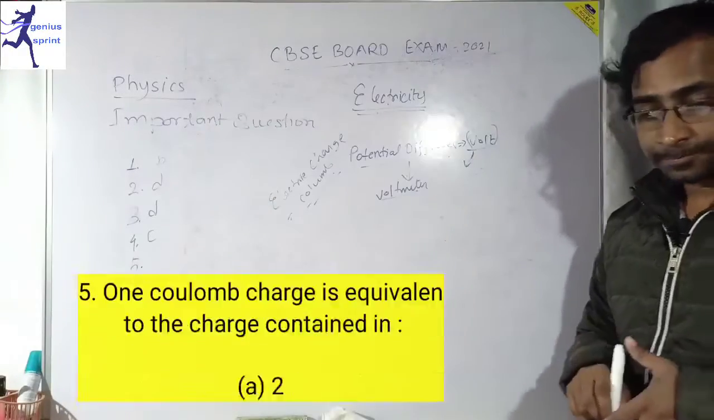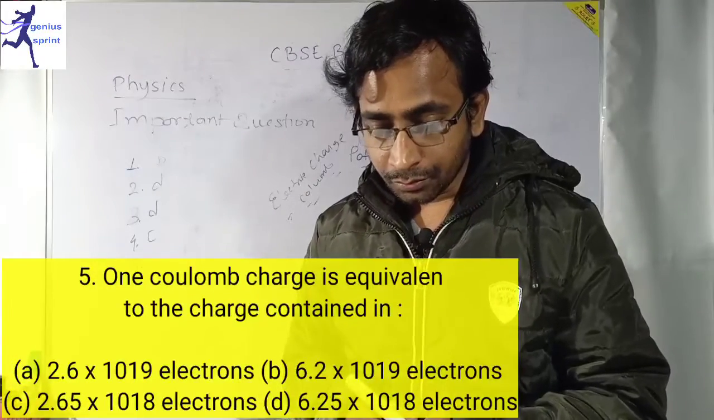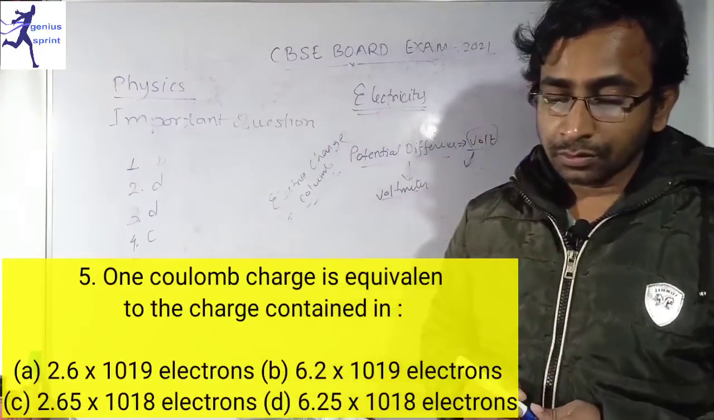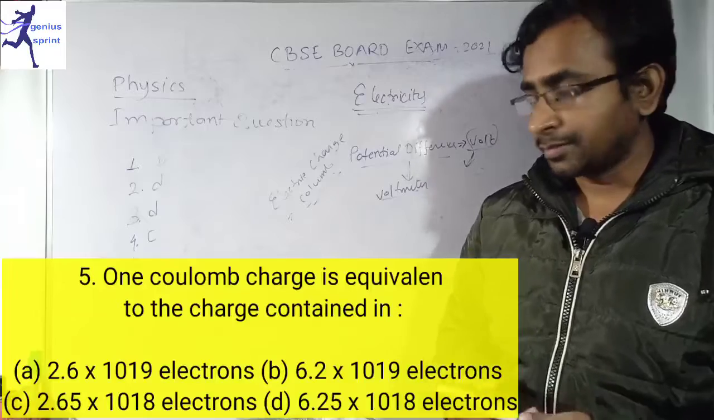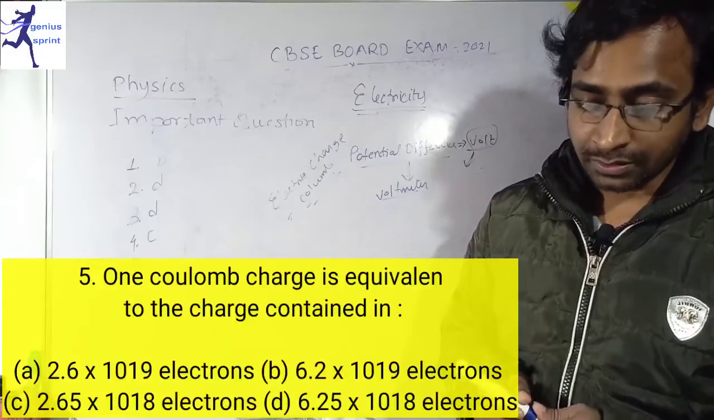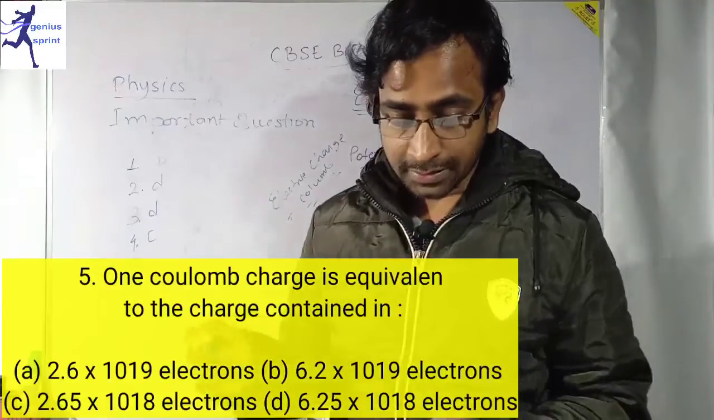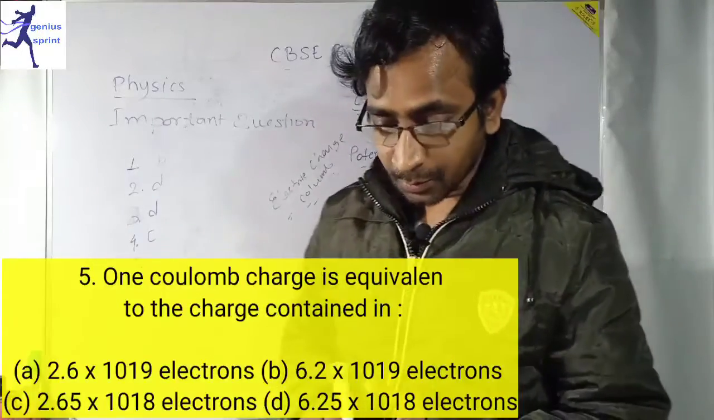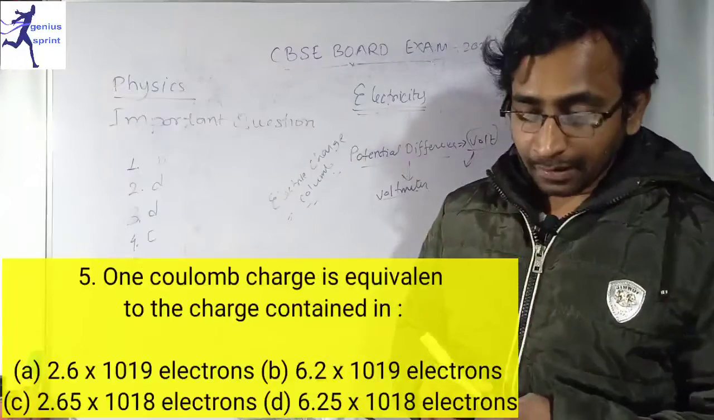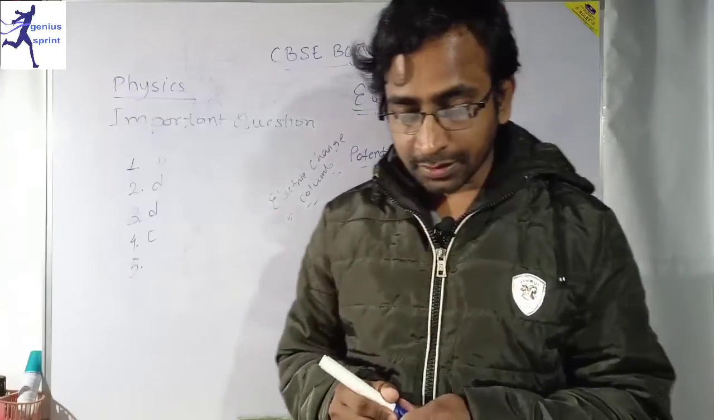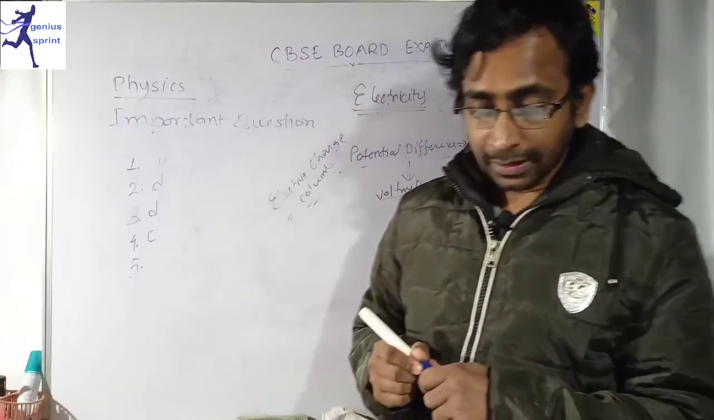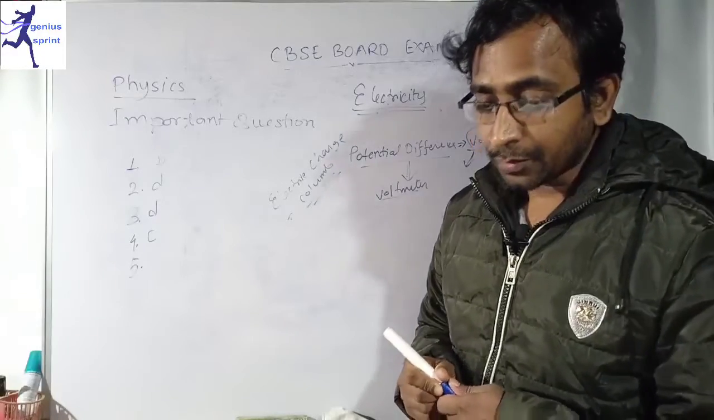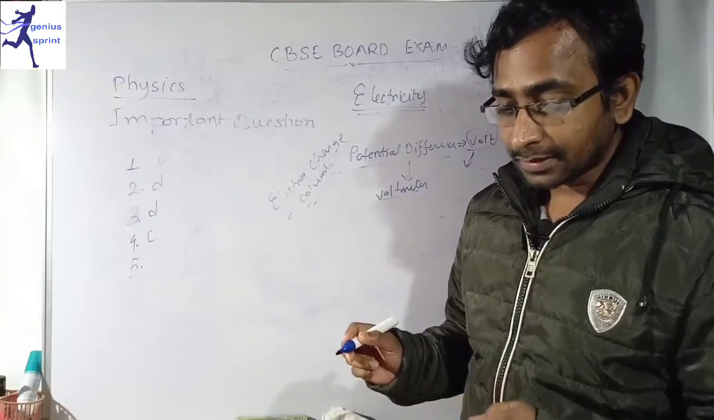Question number 5 says that 1 coulomb charge is equivalent to the charge contained in. That means 1 coulomb of charge is equal to what amount of charge? Option A says 2.6 into 10 to the power 19 electrons. Option B says 6.2 into 10 to the power 19 electrons. Option C is 6.26 into 10 to the power 18 electrons, and option D is 6.25 into 10 to the power 18 electrons. Yes, option D is correct.